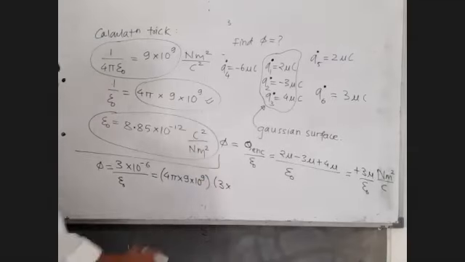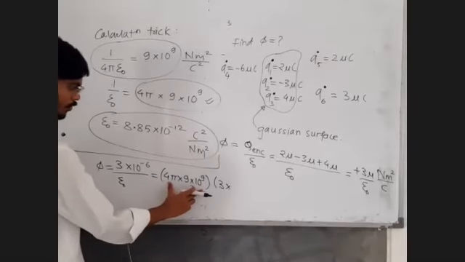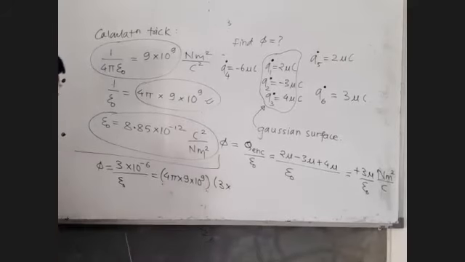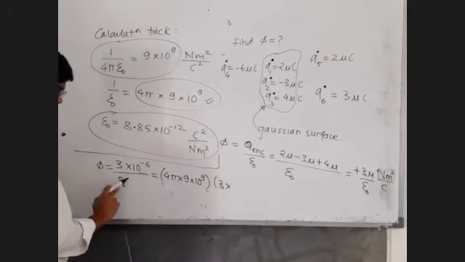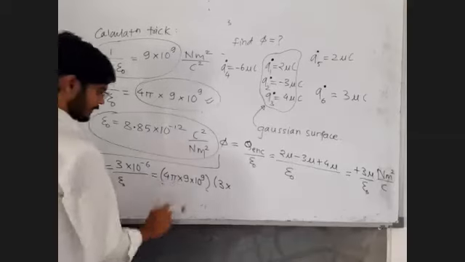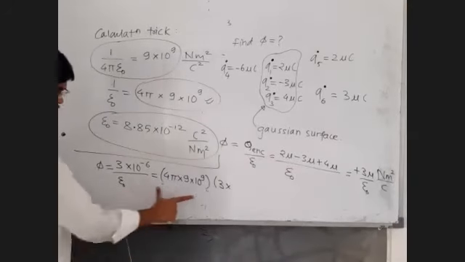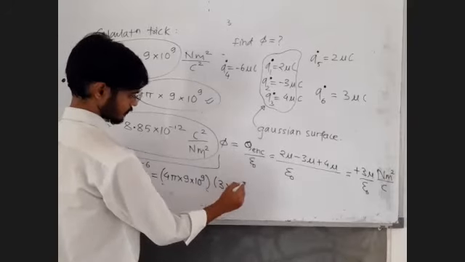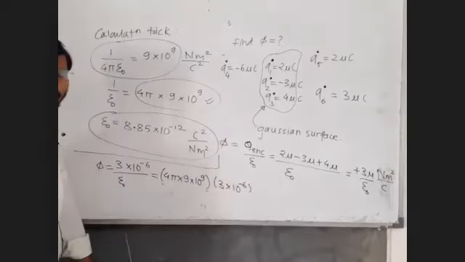Whenever you do some replacement, try to put that replacement into a bracket so that you can understand in the next step what you have done. So this 1 upon epsilon 0 here, and 3 into 10 raised to minus 6.